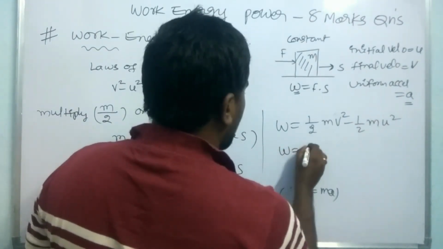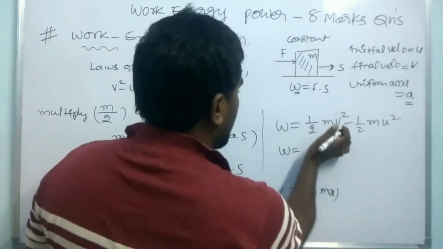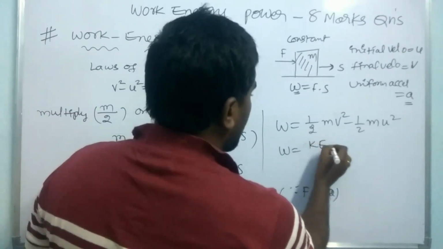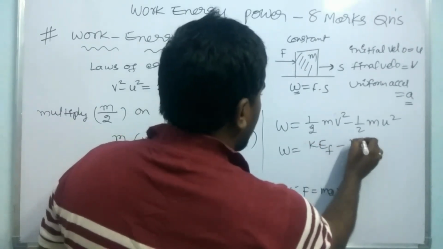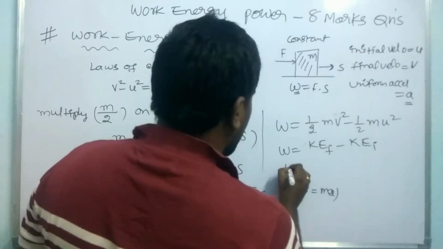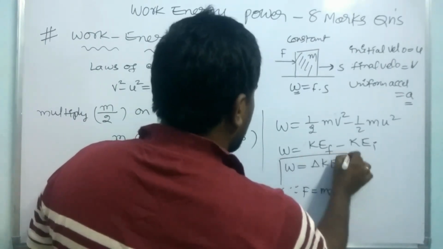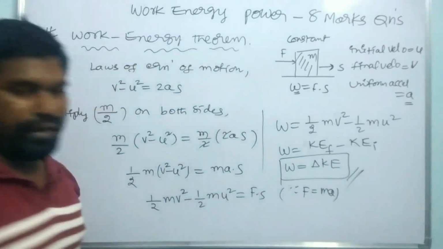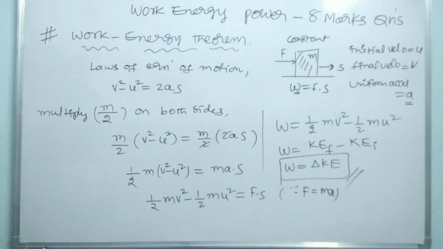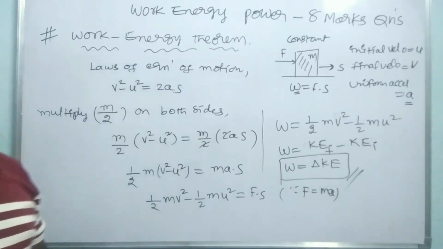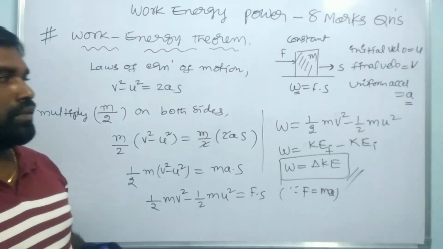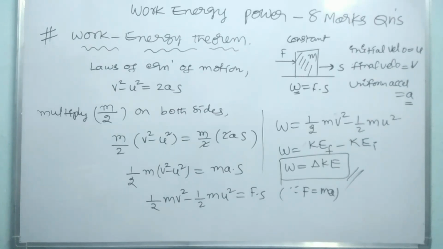Hence W equals delta, which can be written as KEf minus KEi. It is also written as delta KE, nothing but change in kinetic energy. So that is what we have to find. Hence we have derived the work energy theorem. This is very important and it is the simplest solving method.